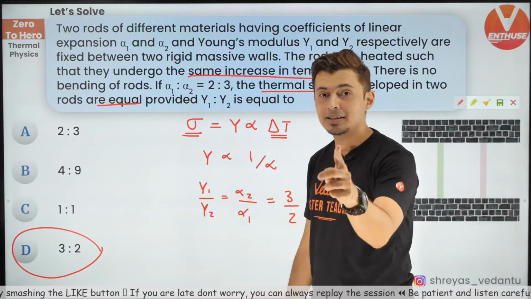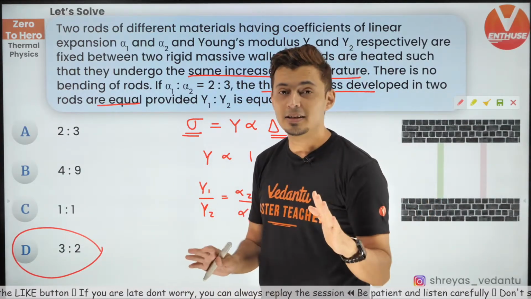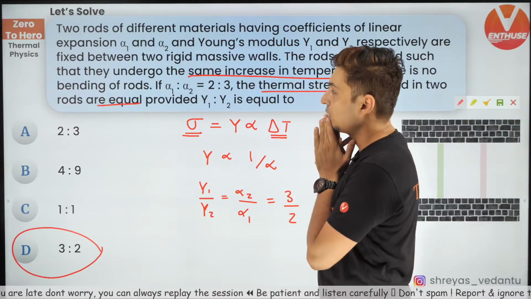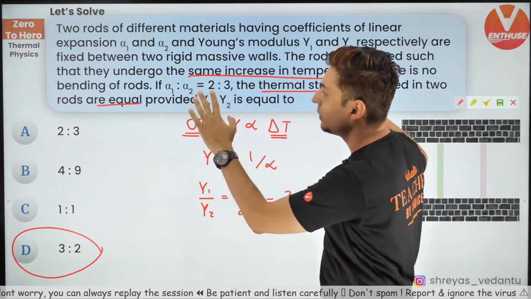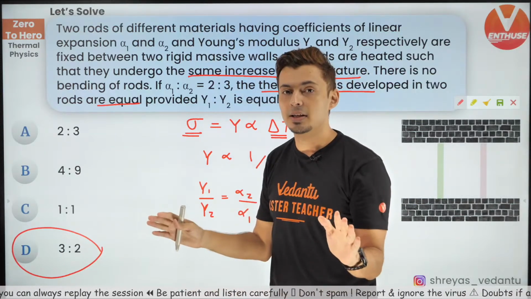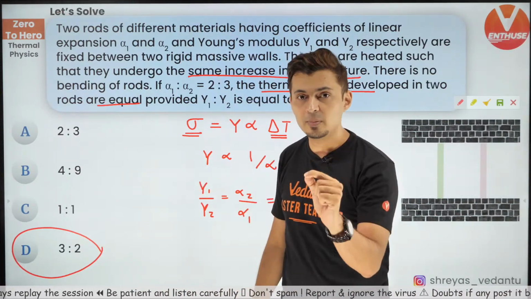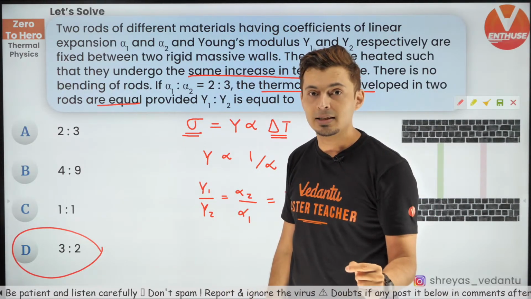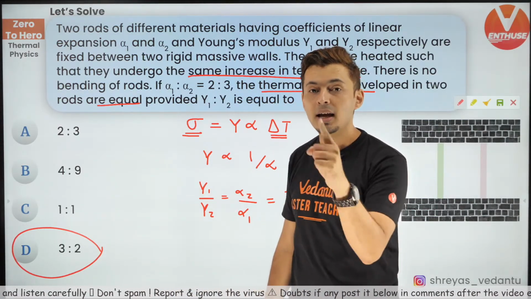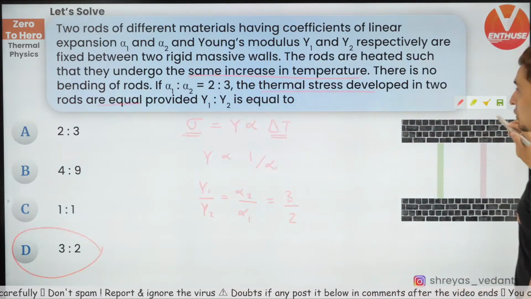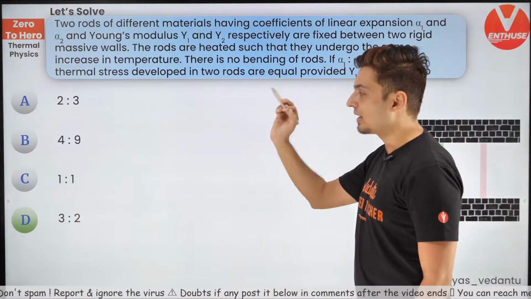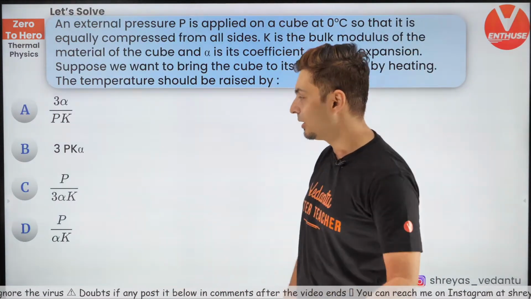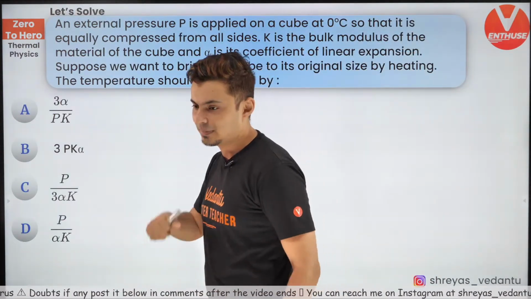Looks lengthy, but these kinds of questions will unnecessarily spoil the mood of a lot of students. They will get scared. Oh my God, such a big question. What the hell is happening? I don't know how to solve this. And they will leave that question. But if you have patience, if you have a cool mind, and if you do not get nervous in the examination, you will not leave these questions and you will get the marks easily. So +4 marks guaranteed, and your rank will be boosted by at least 5 to 700 ranks, depending on where you are. Next question coming up on your screen.